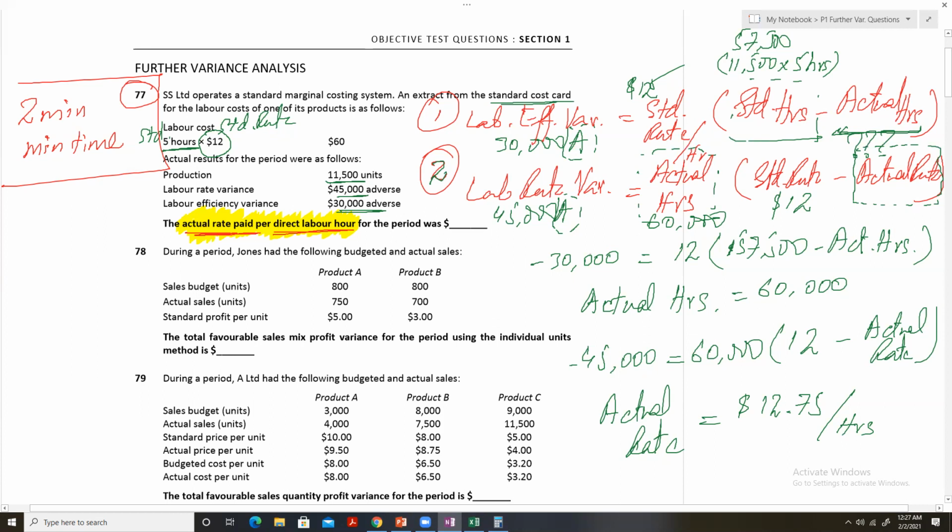But one thing you should be clear about is the basic concepts of variances. You should know the meaning of every variance. What do we mean by efficiency variance? What do we mean by labor rate variance? What do we mean by material price variance? What do we mean by overhead? Once you're clear about all the basic formulas of the variances, backward calculation will not be a problem.